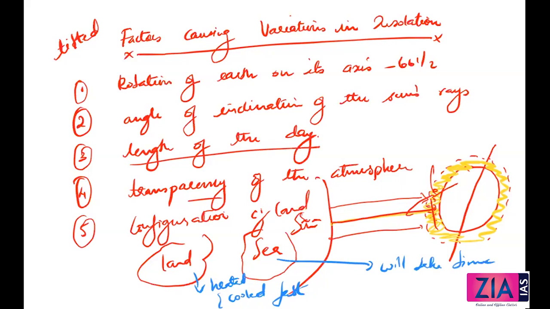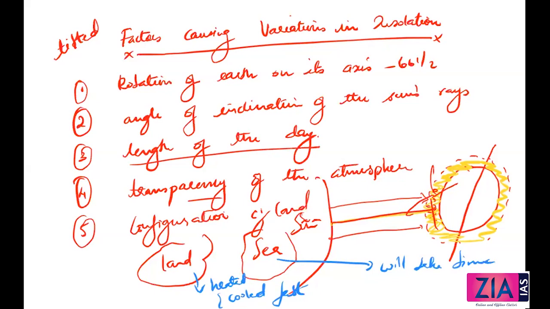But comparing to the ocean, the sea or the water will take a lot of time for this insolation to get absorbed and reflected. Because of that, from today you should be clear which one gets heated fast: land gets heated fast. So configuration of land also plays an important role with regards to factors causing variations in insolation. I hope I'm clear on all these points. One more concept we'll discuss.